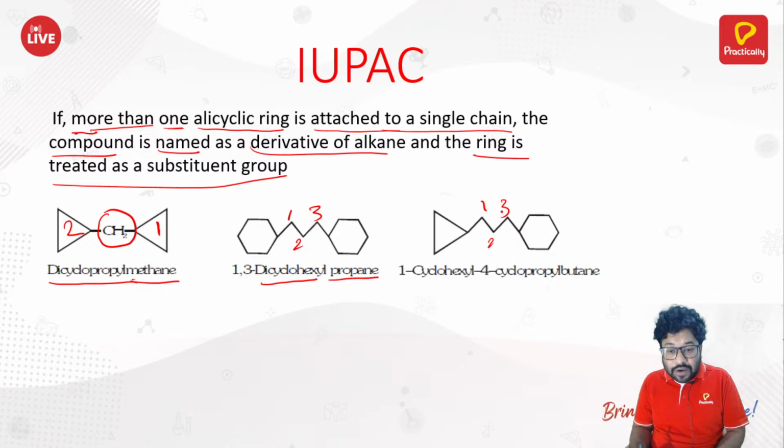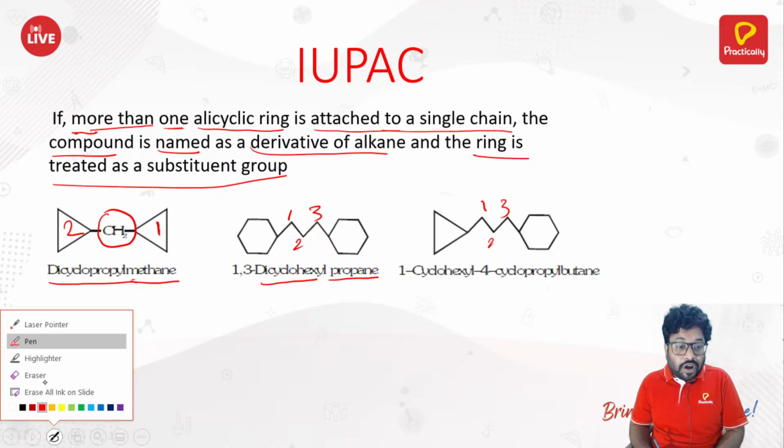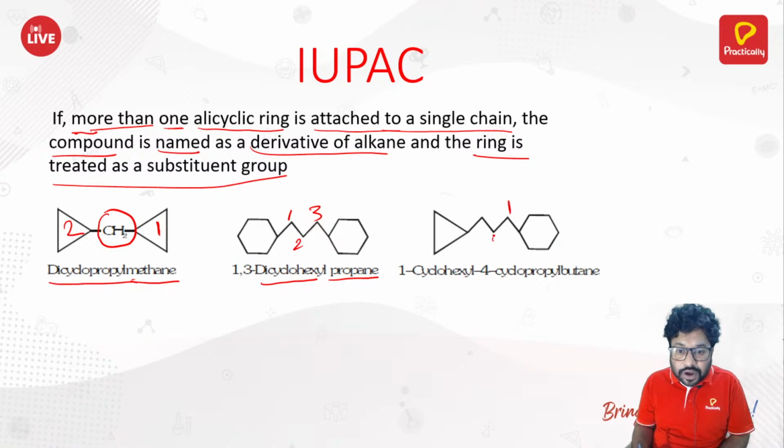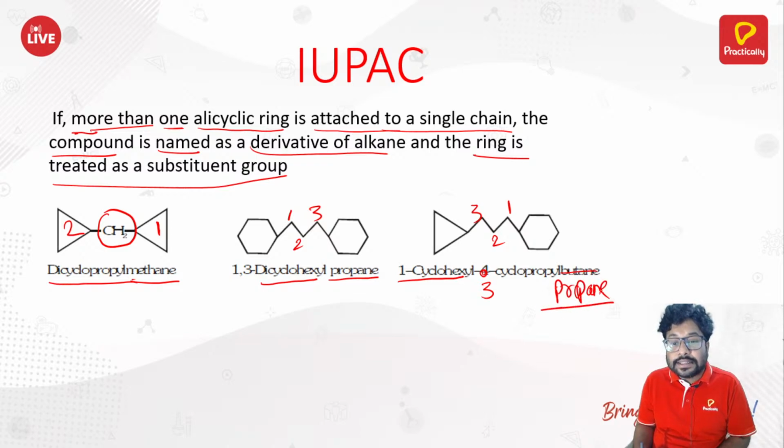And you should start counting in that case from that side only. So that is why here you will start counting from here. 1, 2, 3. 1-cyclohexyl. Then what? Not actually 4, okay? It is third. 1-cyclohexyl, 3-cyclopropyl propane. That is how this is named, okay?